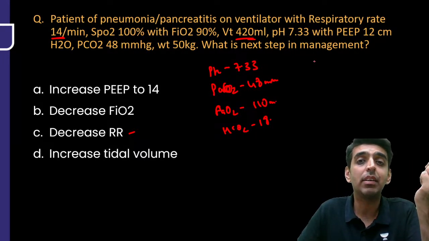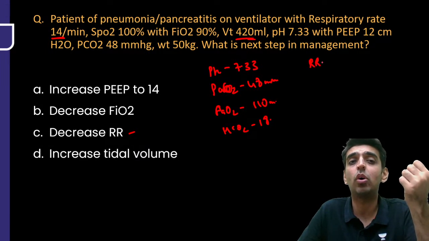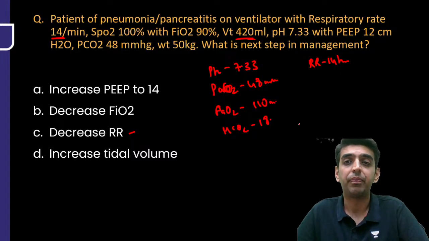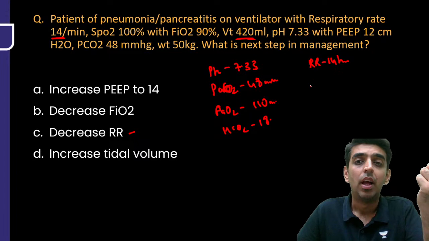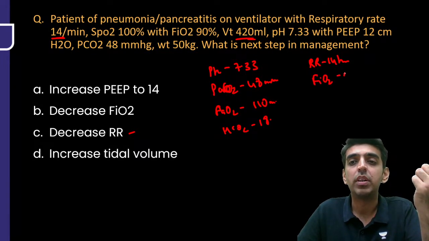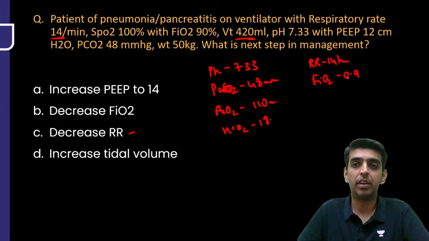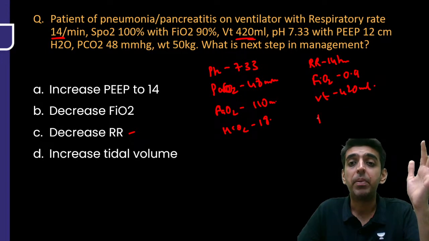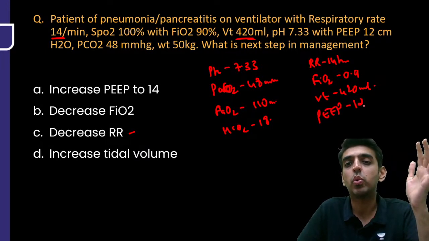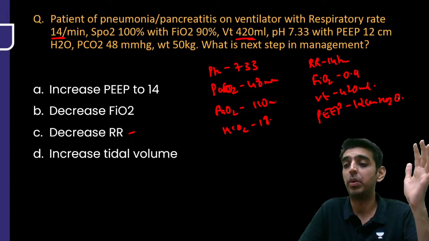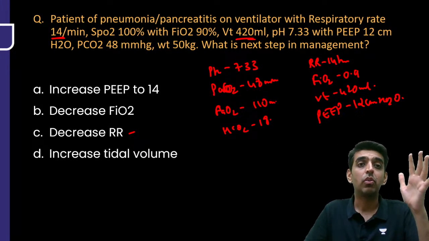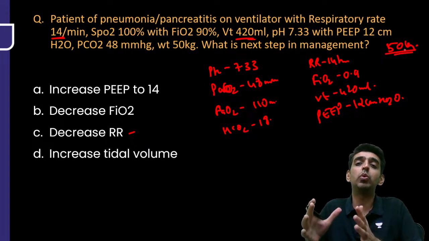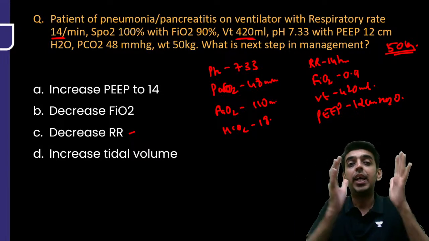Now let us come to the ventilator settings. What were the ventilator settings? Respiratory rate was 14 per minute. FiO2 is kept at 0.9 or 90%. Tidal volume is 420 ml. PEEP is 12 centimeters of water. The weight is 50 kgs. In a 50 kg individual, the ventilator settings are given and the ABG is done.